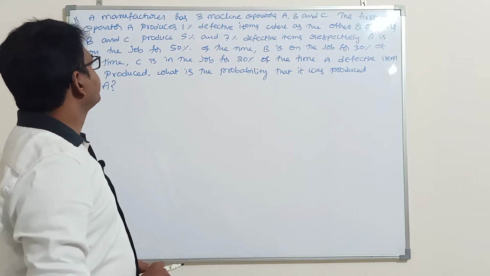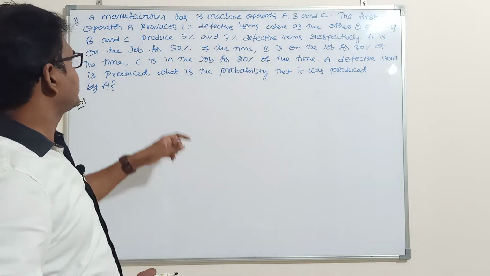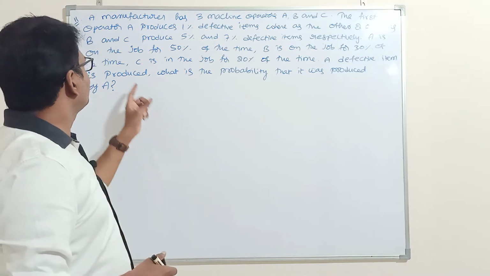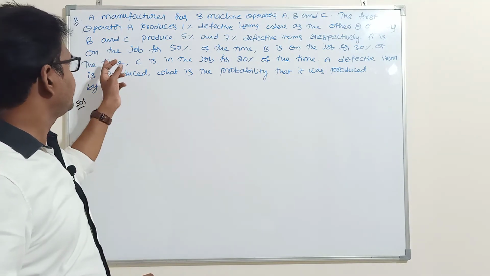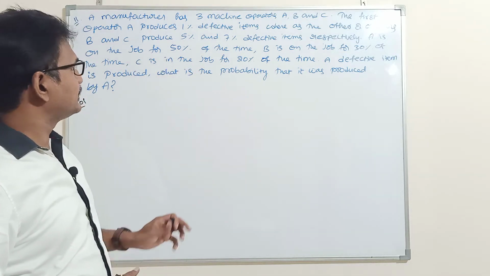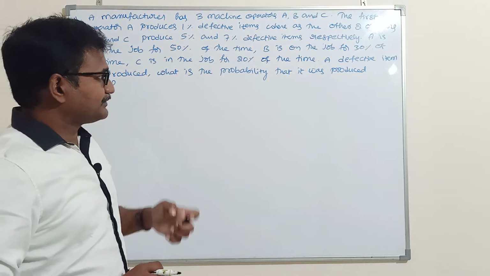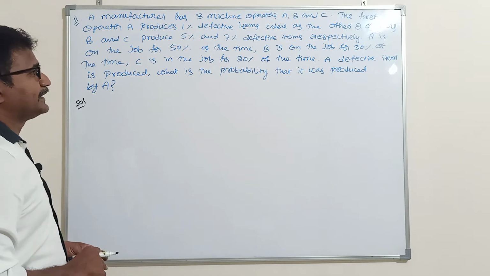Next problem. A manufacturer has 3 machine operators A, B and C. The first operator A produces 1% defective items, whereas the other 2 operators B and C produce 5% and 7% defective items respectively. A is on the job for 50% of the time, B is on the job for 30% of time and C is on the job for 20% of the time. A defective item is produced. What is the probability that it was produced by A?